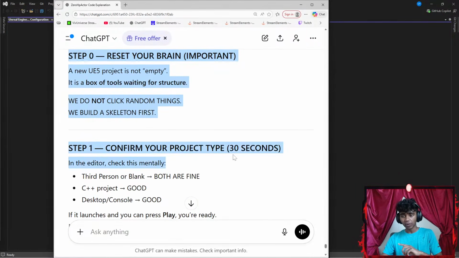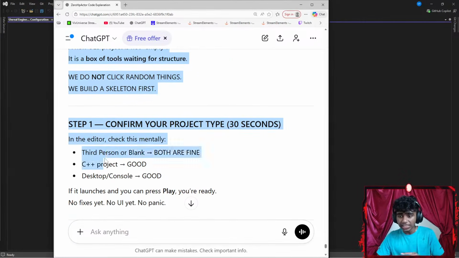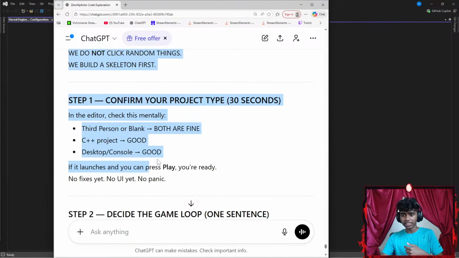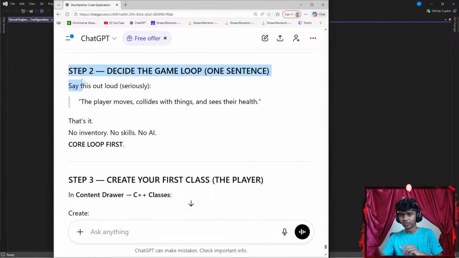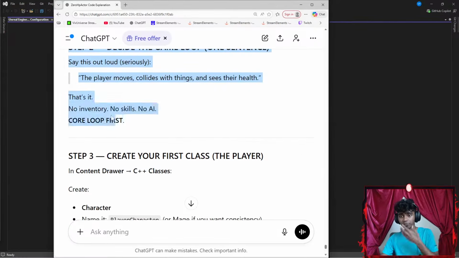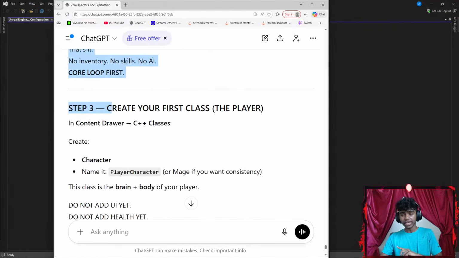Step 1: confirm your project type, 30 seconds. In the editor, click this mentally. Third person or blank, both are fine. C++ project, good. Desktop console, good. If it launches and you press play, you're ready. That part's correct. Step 2: decide the game loop. Say this out loud: the player moves, collides with things, and sees their health. That's it. No inventory, no skills, no AI. Core loop first. Step 3: create your first class, the player.